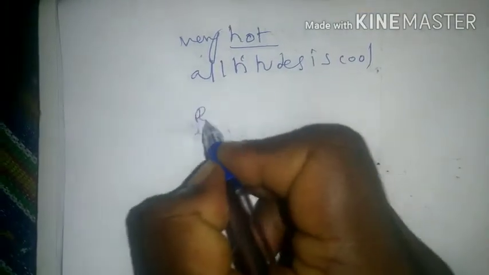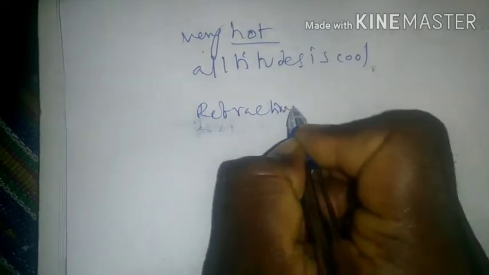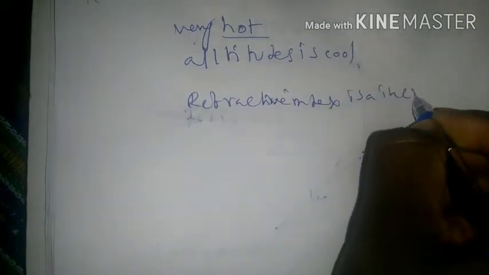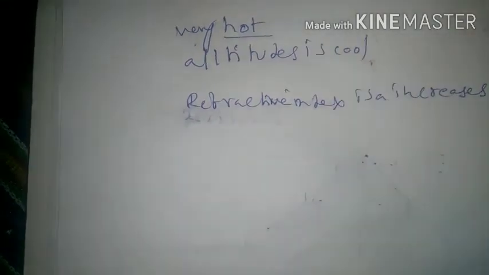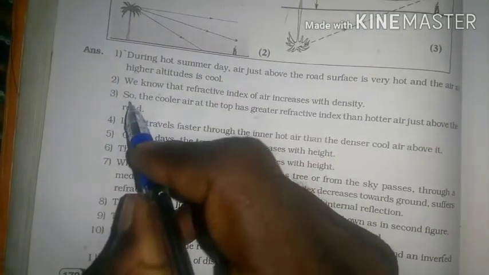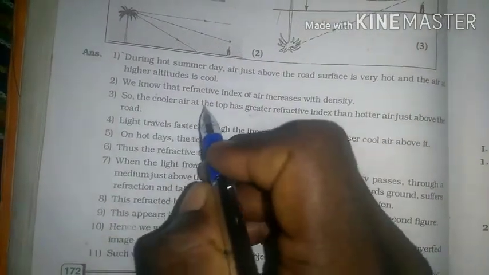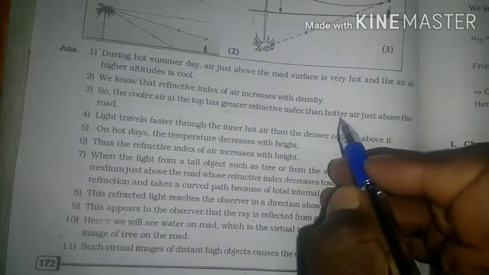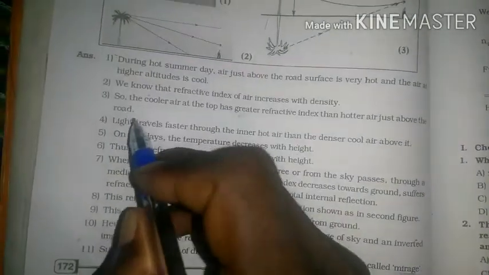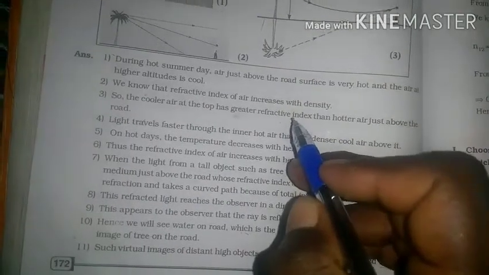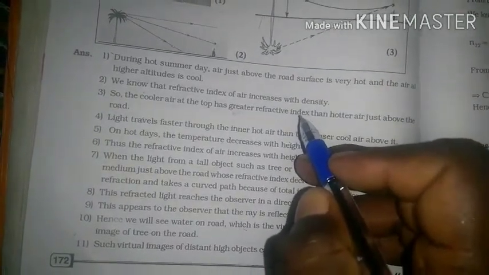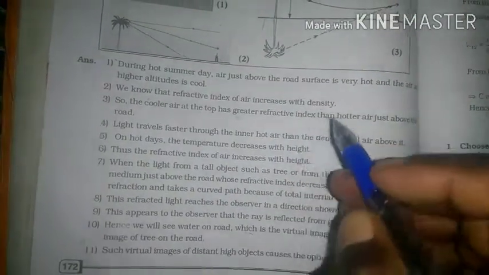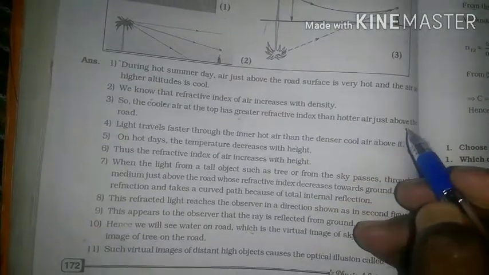Now the refractive index increases with height. So the cooler air at the top has a greater refractive index than the hotter air just above the road. What is meant by refractive index? The ratio of the speed of light in vacuum to the speed of light in the medium is called refractive index.